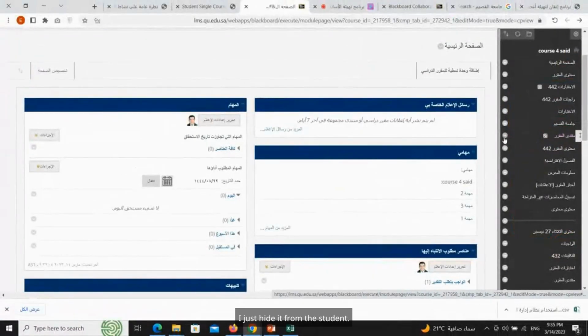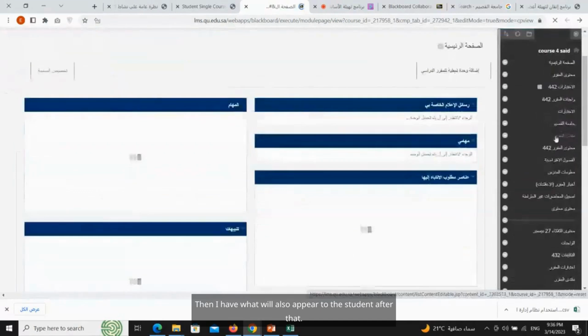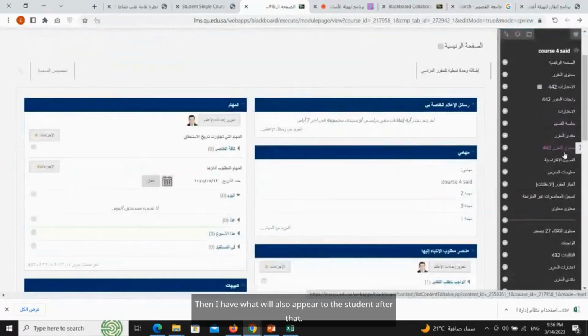I just hide it from the student. When I want to show it, I click again on this circle and tell it to show. Then it will also appear to the student after that.